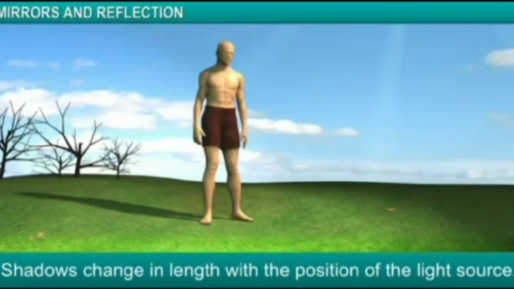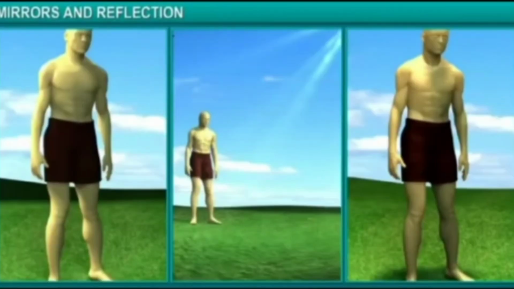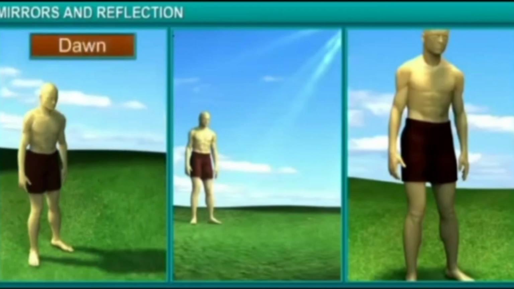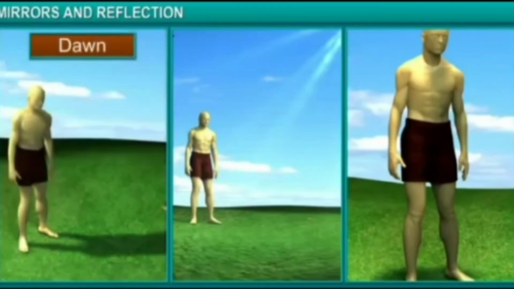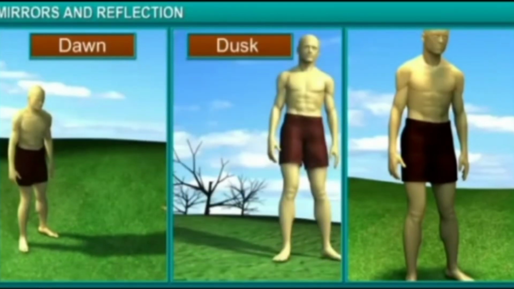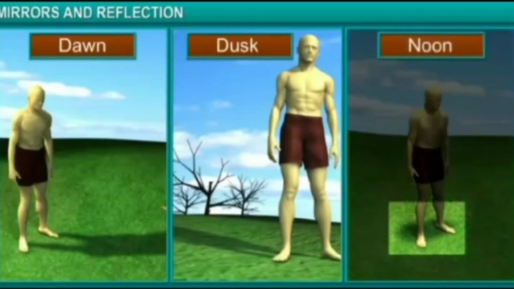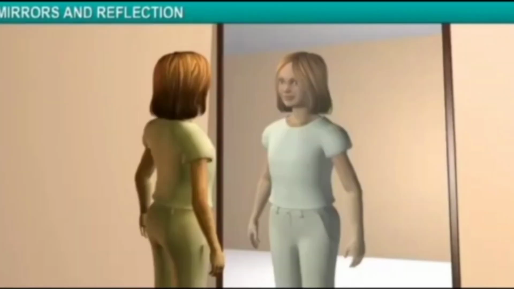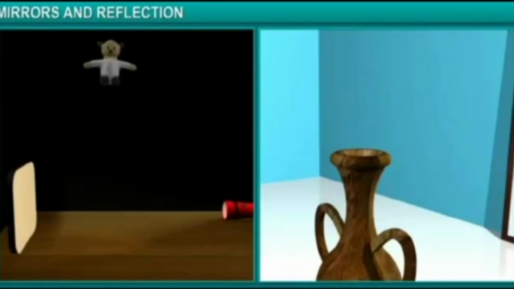Your shadow will be longest at dawn or early morning and at dusk or early evening, whereas it will be shortest at noon. On the other hand, the image in the plane mirror is always the same as that of the object, but it is laterally inverted. Now, we will compare the conditions for the formation of a shadow and an image.